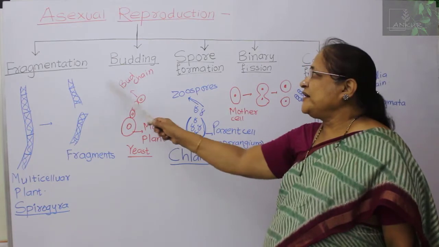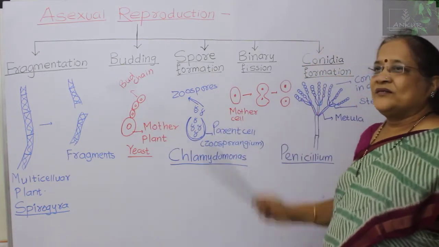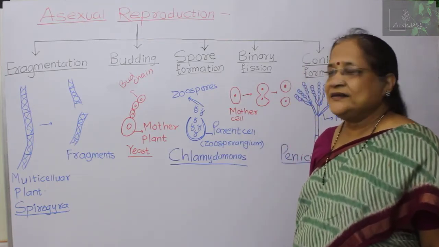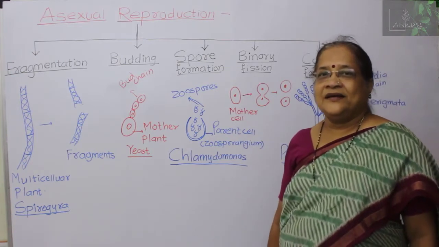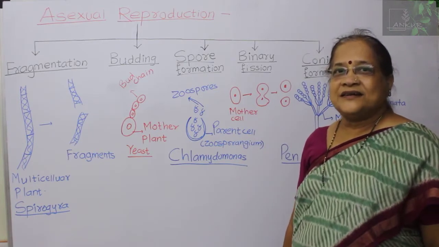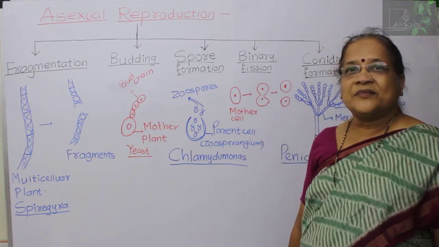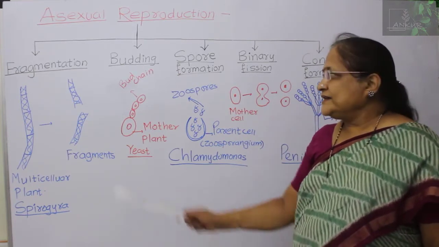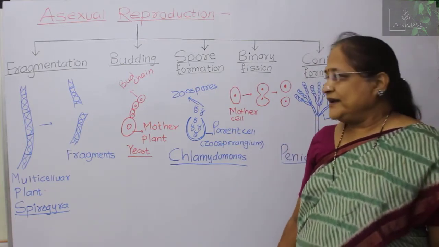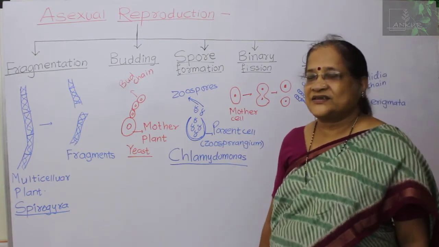These methods are fragmentation, budding, spore formation, binary fission, conidia formation, and so on. The first one is fragmentation, where the mother plant gets differentiated into pieces. Fragment means small pieces of that particular plant. An example is Spirogyra, an aquatic alga, whose name means curved and coiled structure.